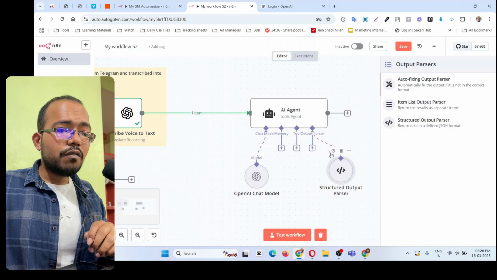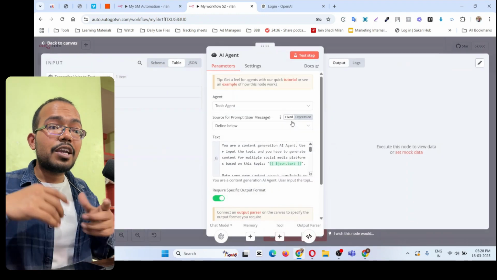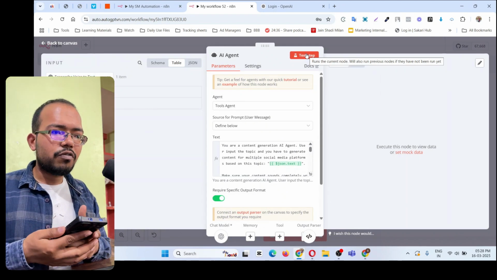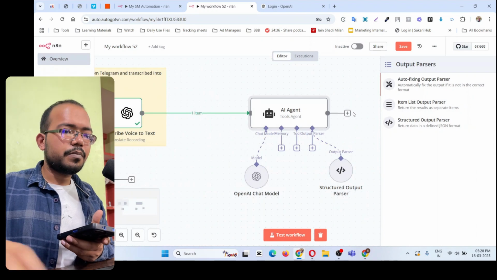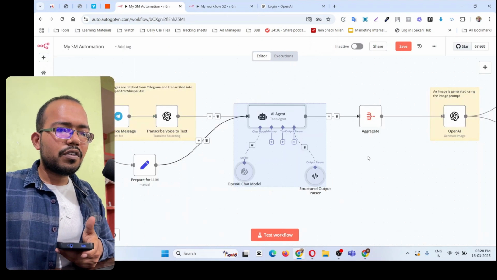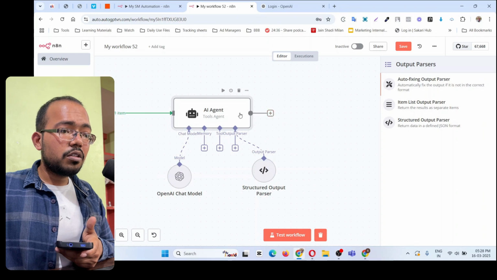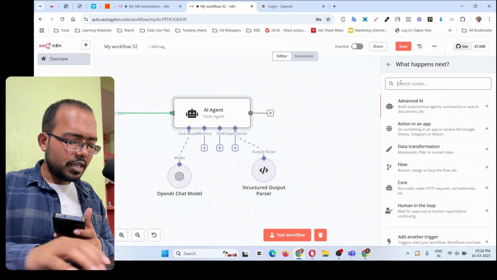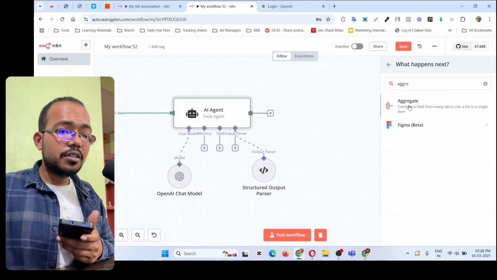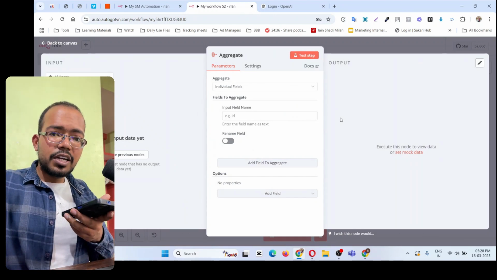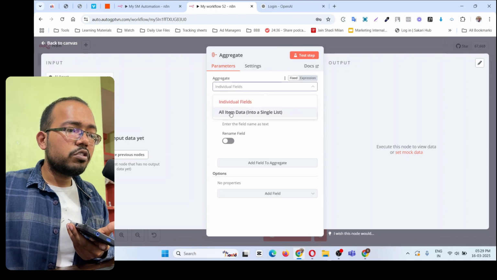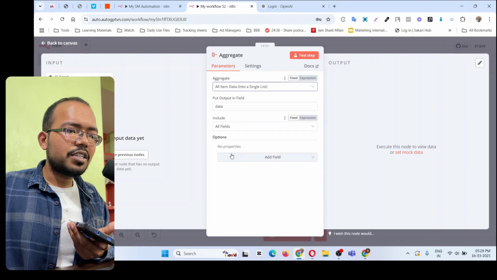Now once you have this, it's time to execute it. So let's test it out. But what I will do, I will give it a voice input first, and then we will see how it works. But let's also build one further thing, which is the aggregate. So click on the plus and search for aggregate. Basically, aggregate means take the data from everywhere and make it one data. So in the individual field, choose all item and leave as it is. In this, put output data include all fields.